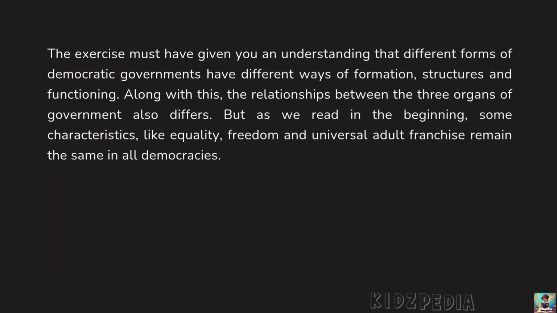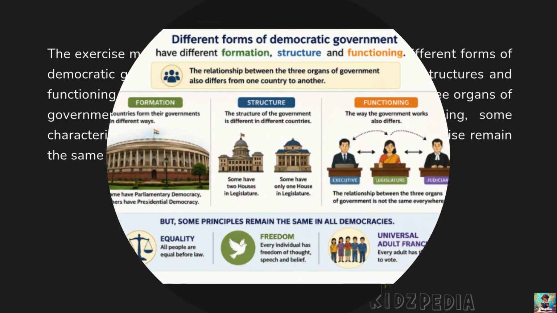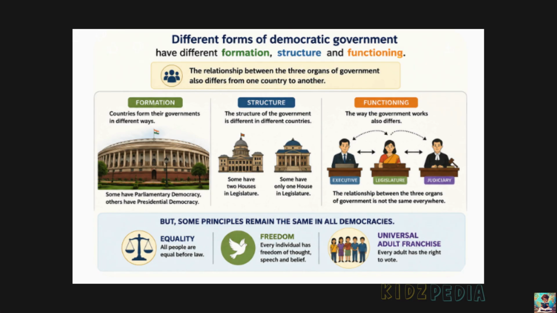The exercise must have given you an understanding that different forms of democratic governments have different ways of formation, structures and functioning. Along with this, the relationships between the three organs of government also differs. But as we did in the beginning, some characteristics like equality, freedom and universal adult franchise remain the same in all democracies. So, from the table and activity, we learned that different democratic governments are organized in different ways.